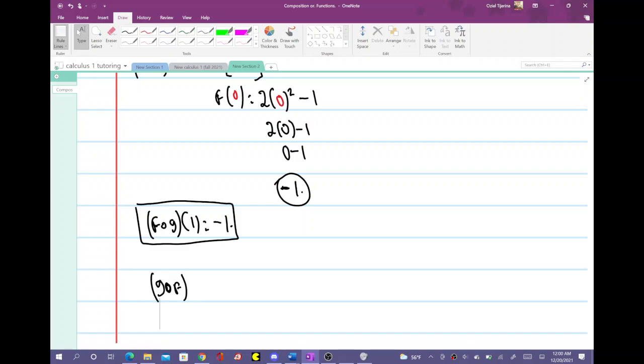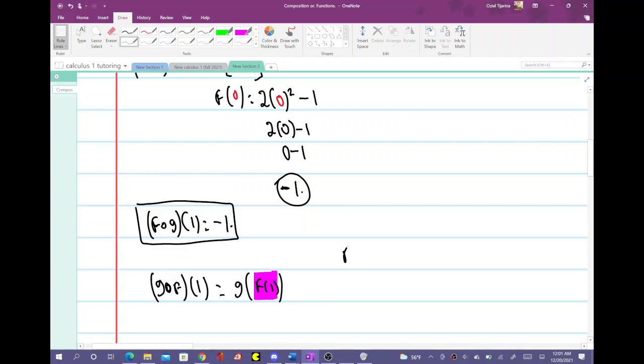So this is g composed with f of x, or I'm sorry, of 1, not x. Now we want to find that. So this is going to be equal to g of f of 1. What is f of 1? We need to find f of 1.